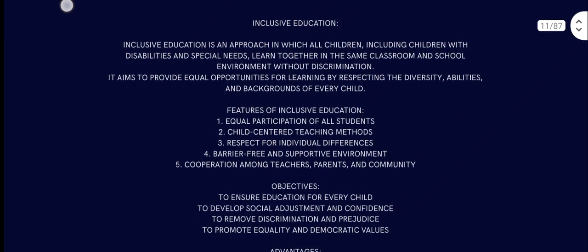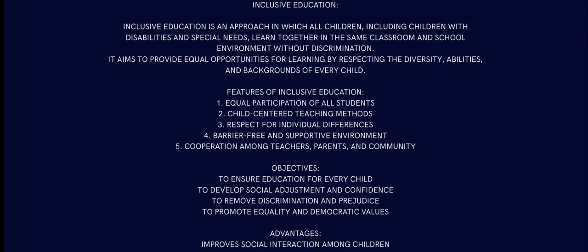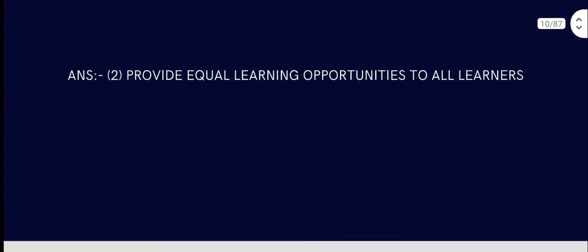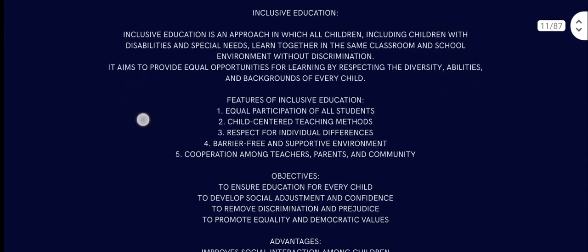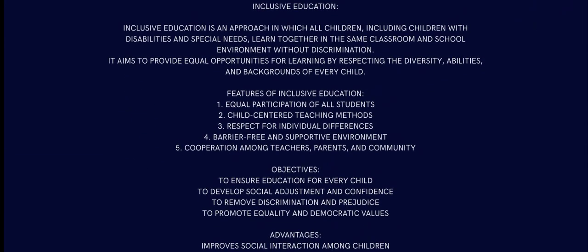Alright. Inclusive education is what? It is an approach in which all children, including children with disabilities and special needs, learn together in the same classroom and school environment without discrimination. It aims to provide equal opportunities for learning by respecting the diversity. Yes, that is the thing. The option says what? Equal learning opportunity to all learners. But here's the thing. It provides equal learning opportunities by respecting the diversity, abilities, and background of every child.